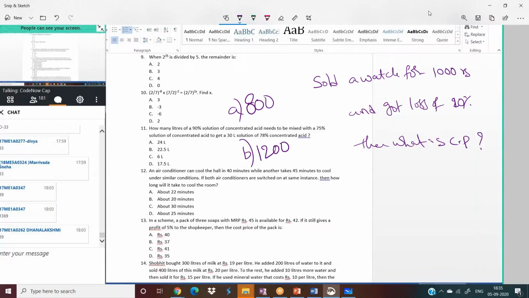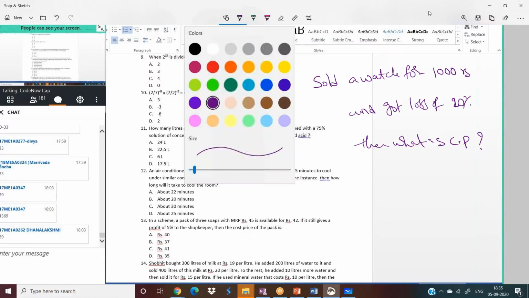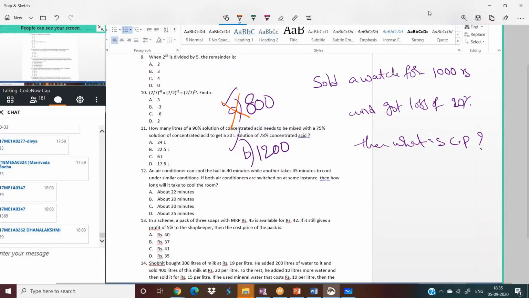Did you get option A or option B? If your answer is option A, 800, that is the wrong answer. For your kind information, option B, 1200 is also a wrong answer. Both are wrong. Whether your answer is 1200 or 800, that is wrong.